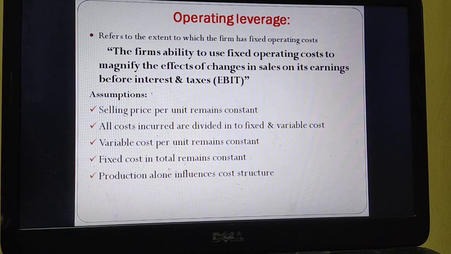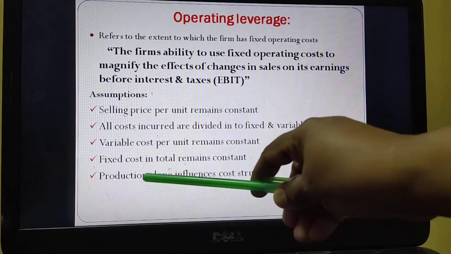It is nothing but you have fixed cost and variable cost. Fixed cost in total remains the same. Variable cost per unit remains the same. And selling price per unit remains the same. So the major factor that is going to influence the cost structure is your production.